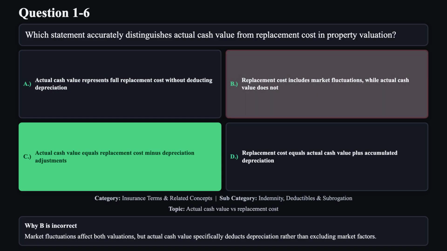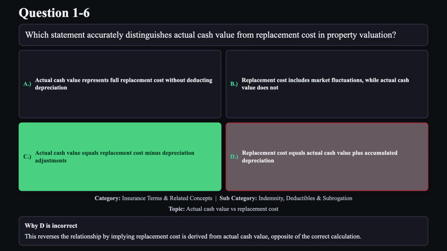Reason B is not correct. Market fluctuations affect both valuations, but actual cash value specifically deducts depreciation rather than excluding market factors. Reason D is not correct. This reverses the relationship by implying replacement cost is derived from actual cash value, opposite of the correct calculation.